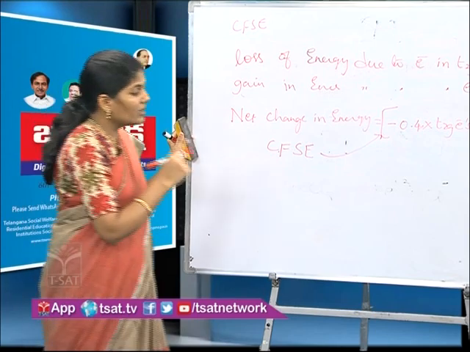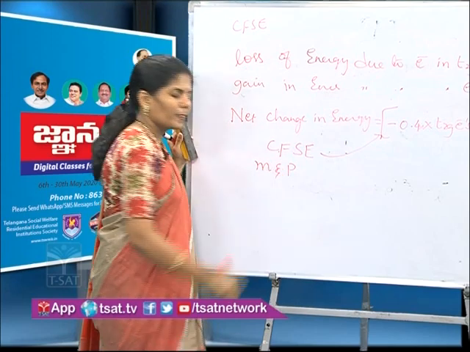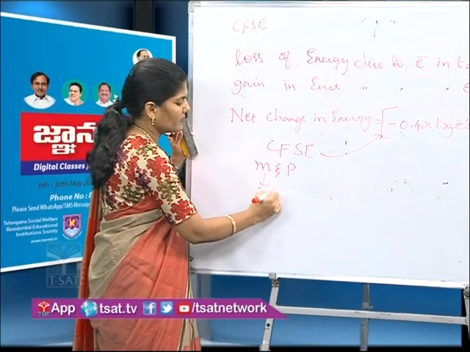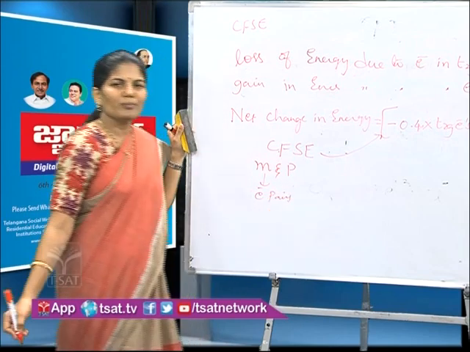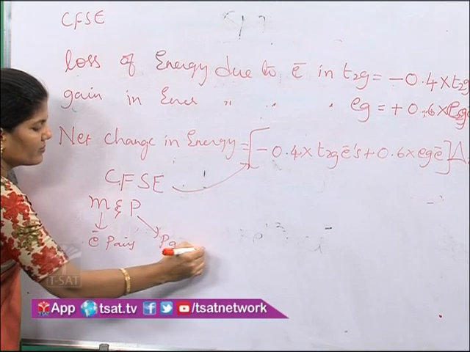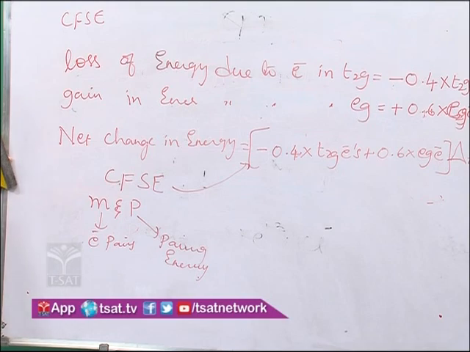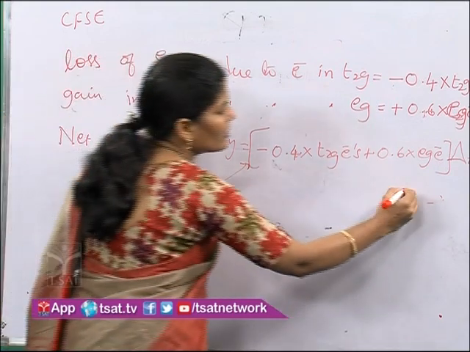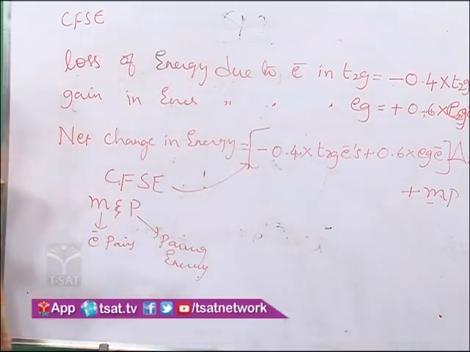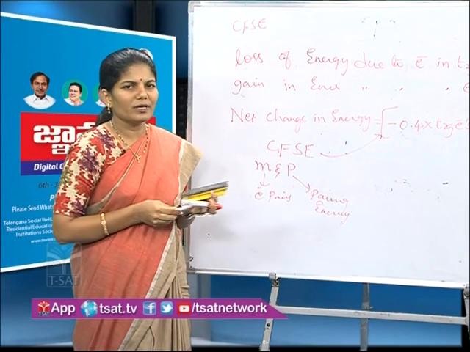But here if you consider m and P, what is m? The number of electron pairs. P is the pairing energy, which we have already discussed. If you consider this, the equation becomes, we have to add plus mP. That means the number of electron pairs present in the complex we have to represent here.